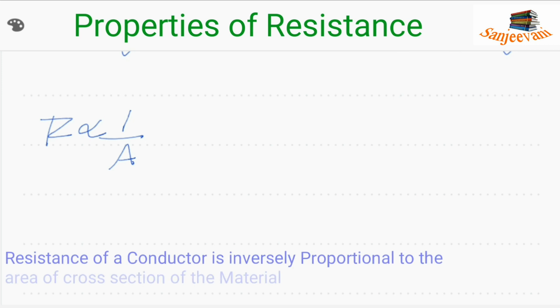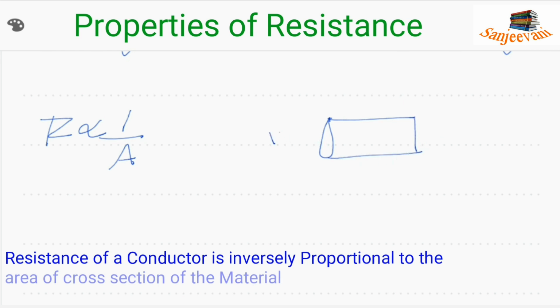Resistance of a substance is inversely proportional to area of a cross section. For example, here I am taking a substance of area 1 square meter and length of 1 meter. Its area is 1 square meter. Length, I am taking as 2 meters.